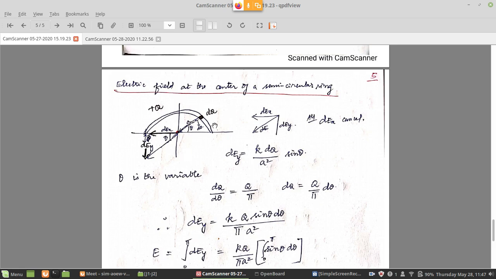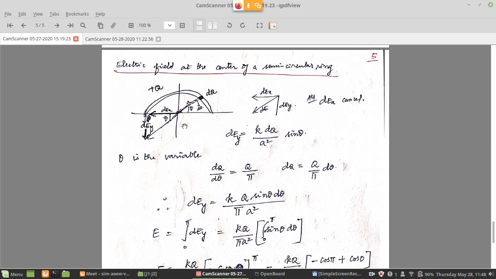Now what will change if you select different segments along the semicircle? If you select different segments along the semicircle, theta is a variable. Here I select one, I will have another theta; on the left side I select another segment, I will have a different theta. Theta will vary, and theta is measured with respect to the positive x-axis, which is pointing towards the right side. So basically, the charge is going to vary with theta. So dq by d theta, if you do, you will get q by pi.